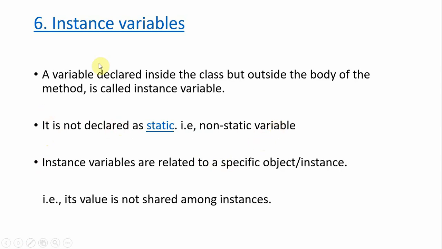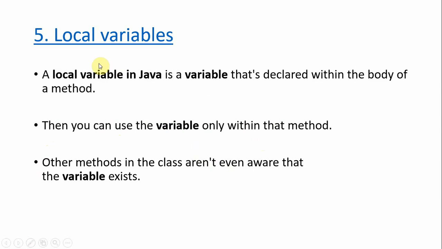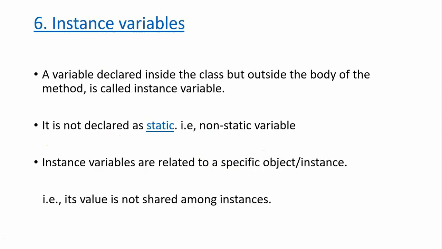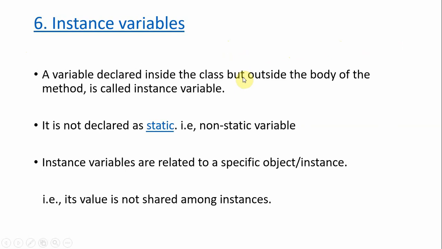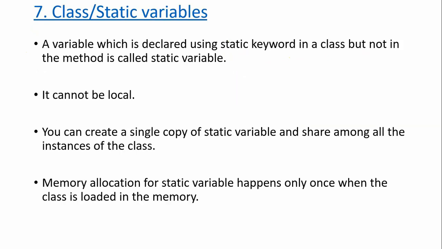Local variable means within the method. Instance variable means outside the method but within the class only. What about a class or static variable? It is a variable declared using the static keyword in a class but not in a method. It is the same as an instance variable: outside of a method, inside a class, but we add a static keyword.